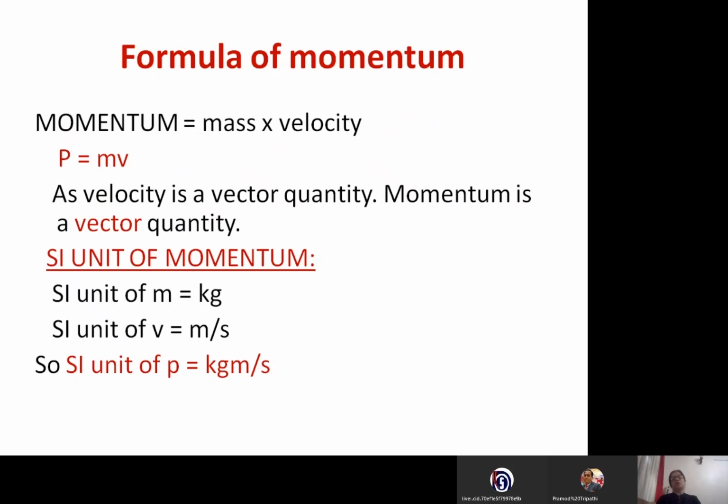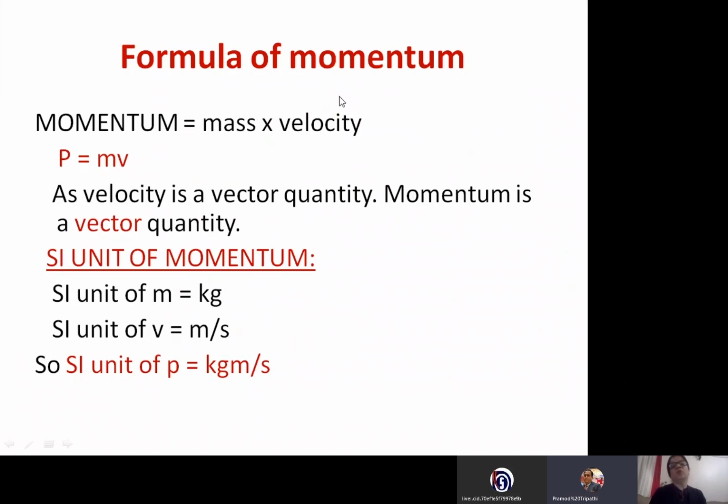So if we see the SI unit of momentum: the SI unit of mass is kilogram, the SI unit of velocity is meter per second. If we combine this, momentum is equal to m into v. So the SI unit of momentum, which is represented by small p (here by mistake it is capital P, it should be a small p), is kilogram meter per second. It is kilogram meter per second because kilogram is for the mass and meter per second is for the velocity, right? Now this momentum has many applications in our daily life. We are using momentum at so many places in our daily life.